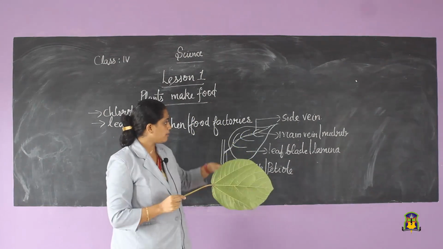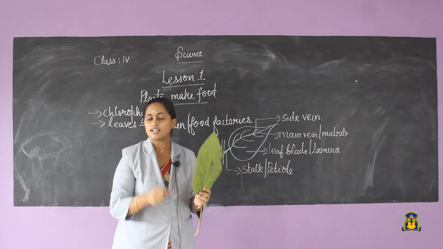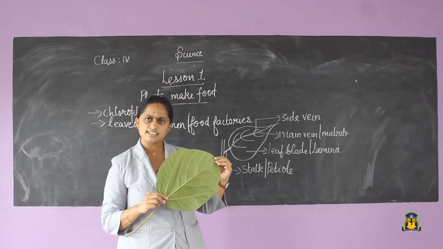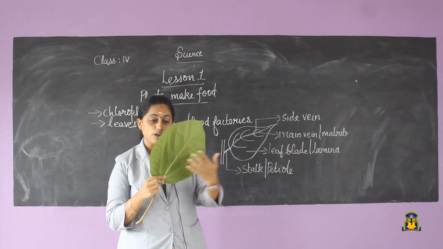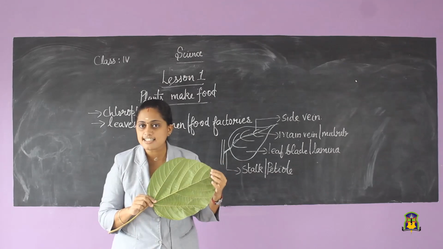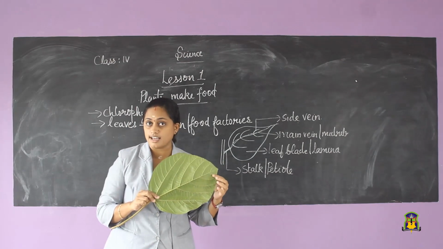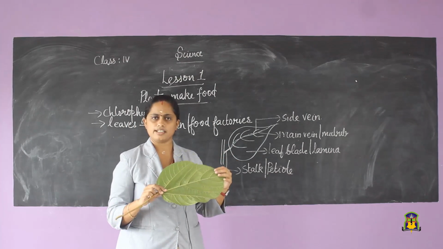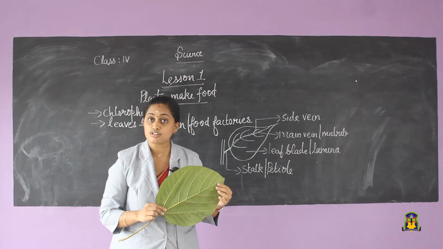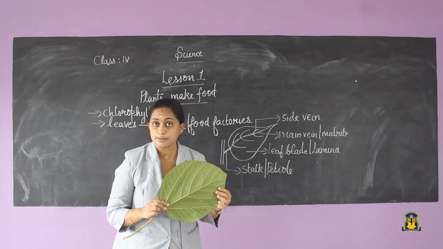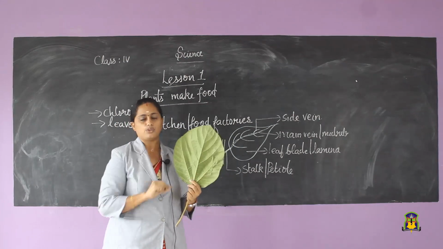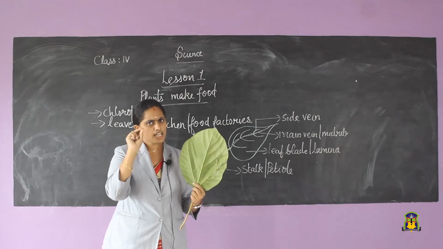Now when we are talking about the parts of the leaf, we have to tell one more thing. Did you see the bottom portion of the leaf? Can you see any other things? No. There is one thing which is present in the bottom of the leaves. It is called stomata. We are not able to see the stomata with our eyes. With the help of the microscope only, we will be able to see stomata. Stomata are tiny pores. Pores means small openings, small holes.